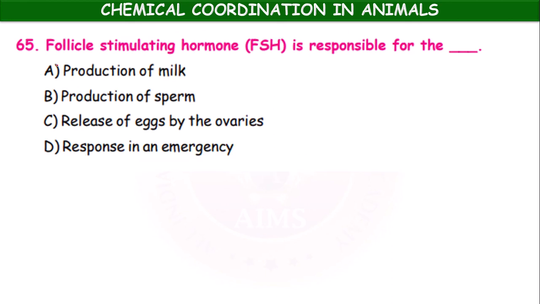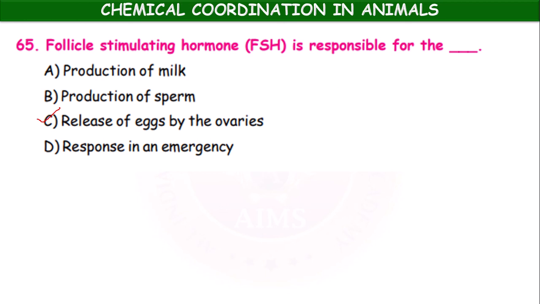Follicle stimulating hormone is responsible for production of milk, production of sperm, release of eggs by the ovaries, response in an emergency. It is the release of eggs by the ovaries, FSH, whereas LH or ICSH, interstitial cell stimulating hormone, stimulates the testes to produce the testosterone hormone, okay.